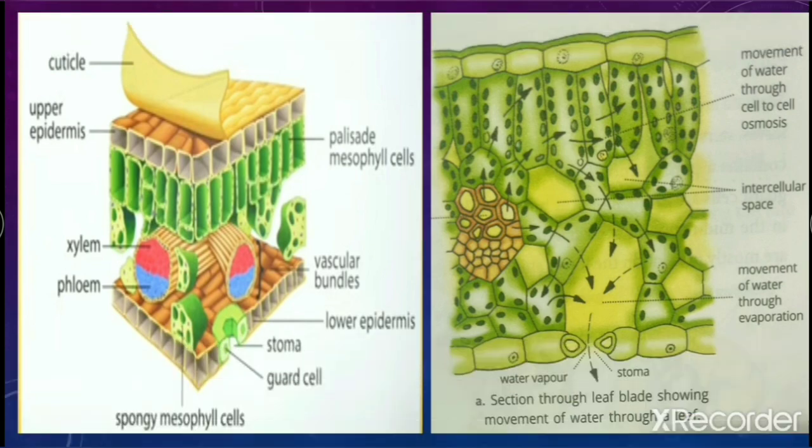You can see that these are the stomata which are present in that epidermis. Stomata are the pores which are present on the outermost layer of the plant body.